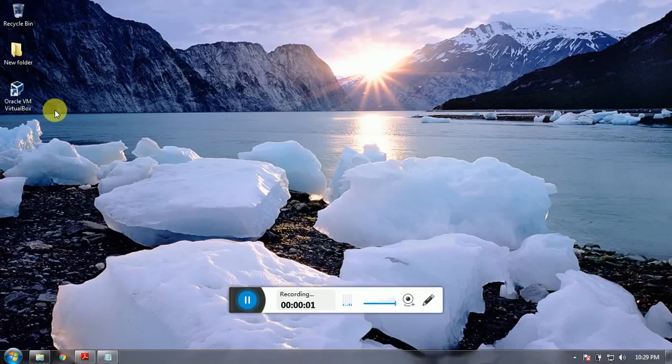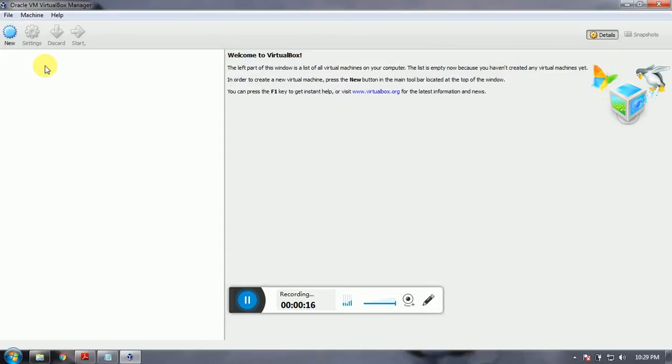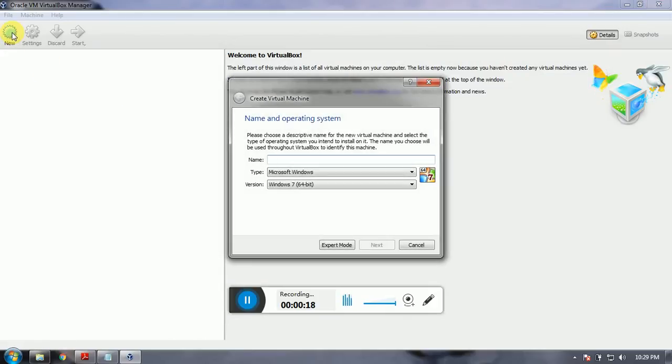Hello friends, now we are going to learn how to install Hadoop cluster on single node. So first of all we have to install Oracle VirtualBox, and on VirtualBox we are going to add a new node. I am clicking on new and naming it master node.